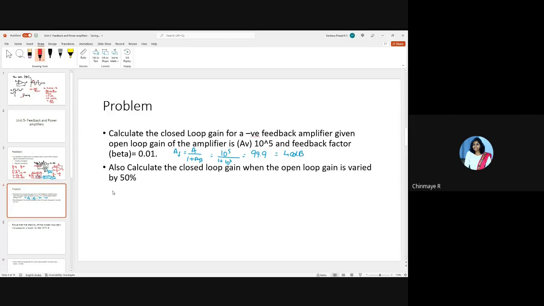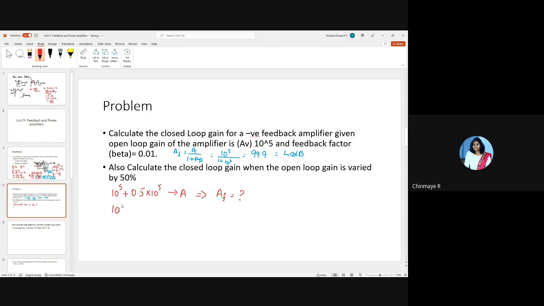Now you have to calculate the closed loop gain when the open loop gain is varied by 50%. Your open loop gain was 10^5. If this becomes 50% more, if this is A, then what is AF?